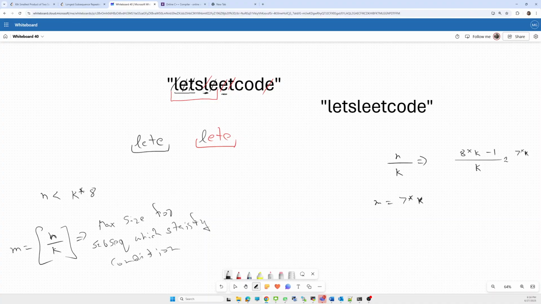That means the maximum frequency of each character is 7. We are thinking in a different way: we will generate some permutations and check whether that permutation is present in the string k times or not.